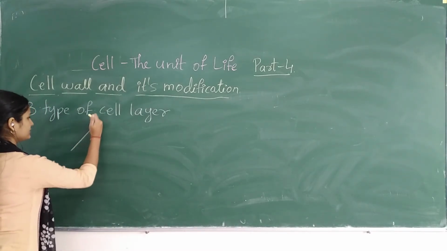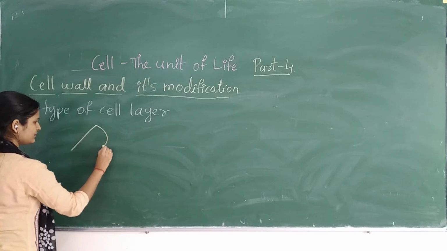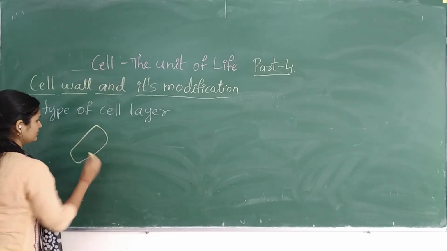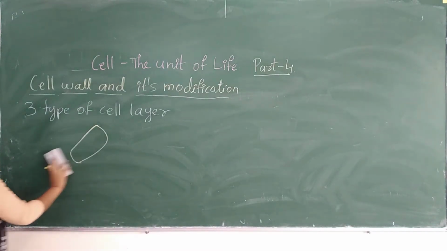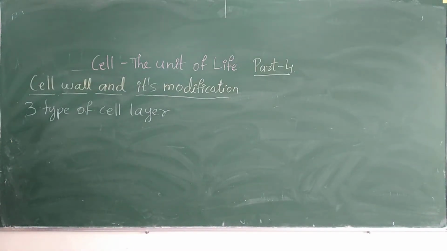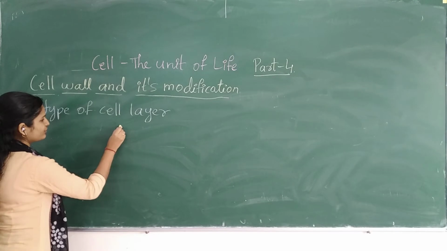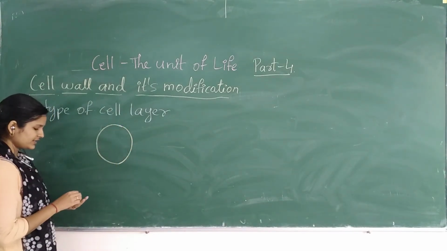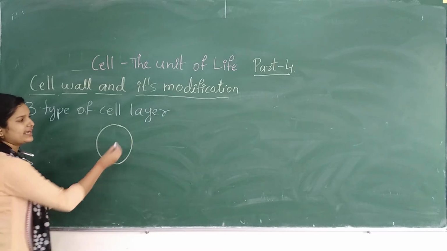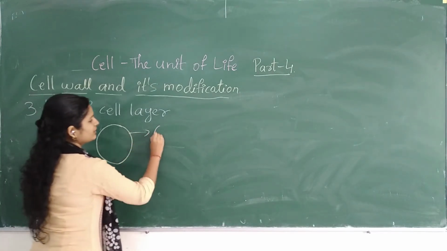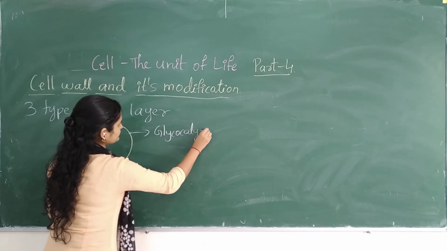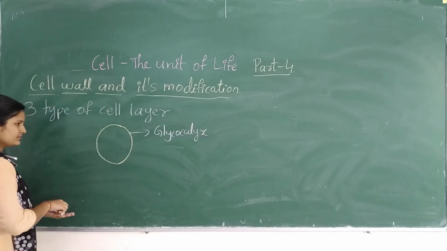We consider this as the first layer, the outermost layer, and we call it the glycocalyx.